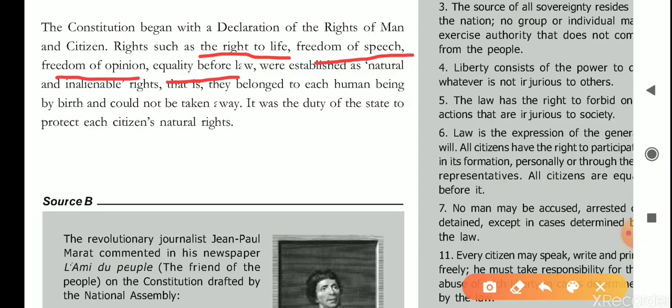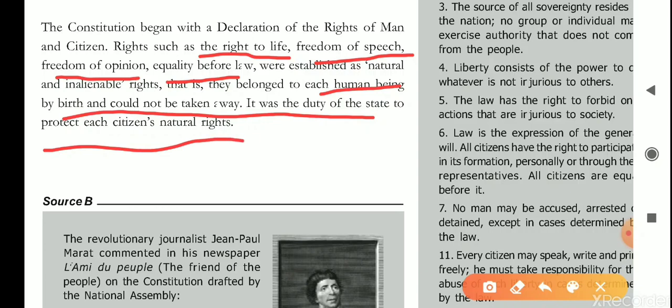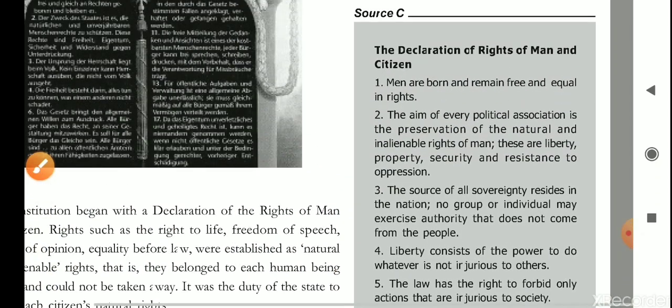That is, they belong to each human beings by birth and could not be taken away. It was the duty of state to protect each citizen's natural right. So these were the idea of the rights. And what were the rights? You can see here: right to life, freedom of speech, freedom of opinion, equality before law. These four were the main rights. Now we will study the rights in detail in here.